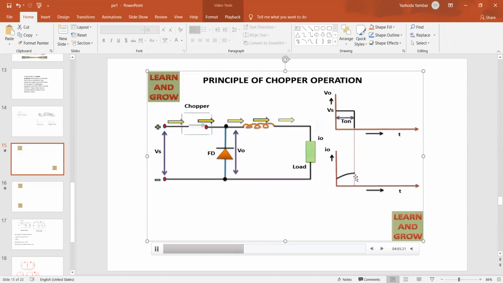Yes, you can see here up to this one. Now, if you want one more statement: during this process, the load receives the maximum energy from the input. If the load is a motor, the motor gains kinetic energy and rotates in the forward direction. These points are not mentioned in any textbook. You can study even the standard textbook, P.S. Bimbhra.